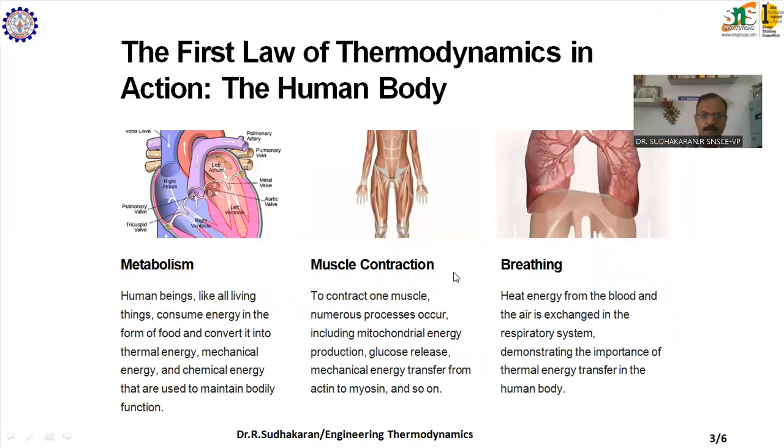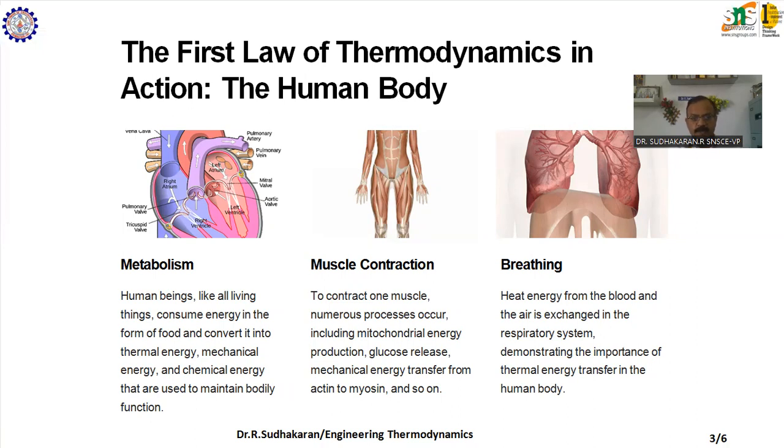Now take the human body. Human beings, like all other living things, consume energy in the form of food and convert this energy into thermal energy, mechanical energy, and chemical energy. These forms of energy are used to maintain the body functions. To contract one muscle, numerous processes occur, including mitochondrial energy production, glucose release, the transfer of mechanical energy from actin to myosin, and so on. Similarly, during breathing, heat energy from the blood and air is exchanged in the respiratory system, demonstrating the importance of thermal energy transfer in the human body.